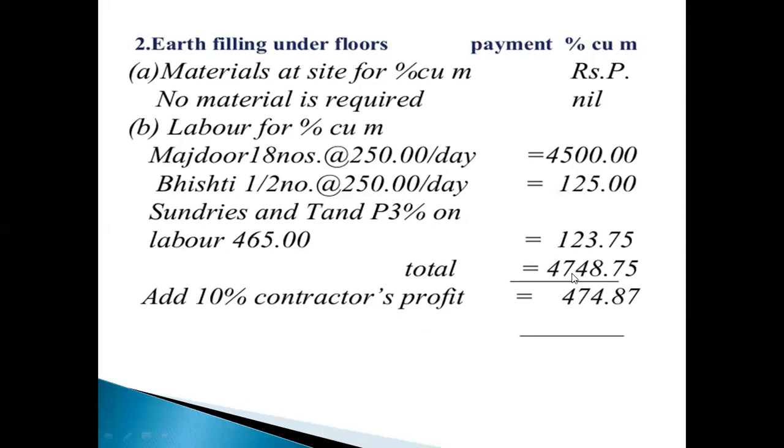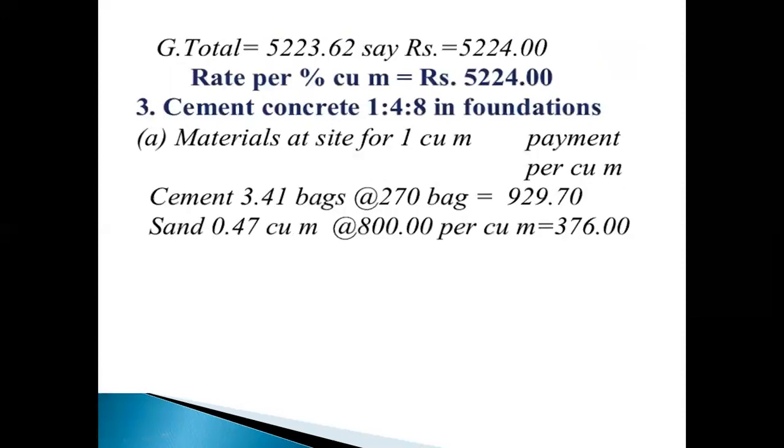And total 4,748.75 rupees. Add 10% contractor profit, equal to 474. Grand total is 5,223 rupees.